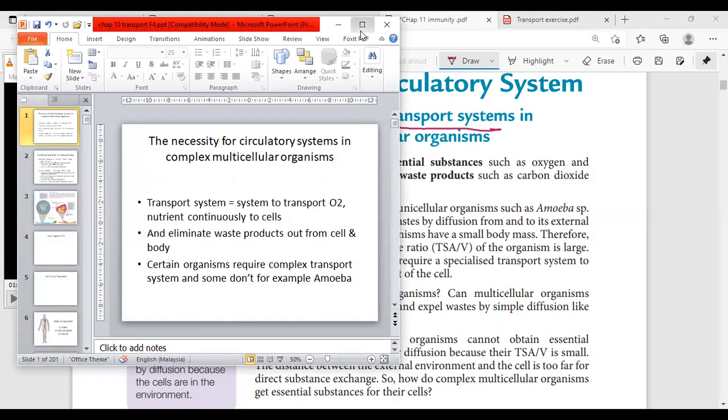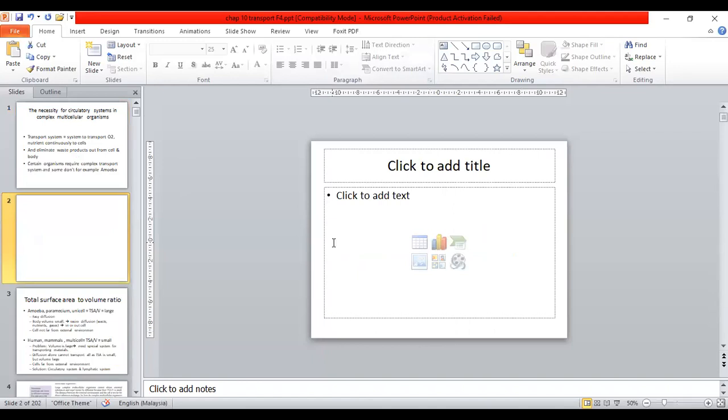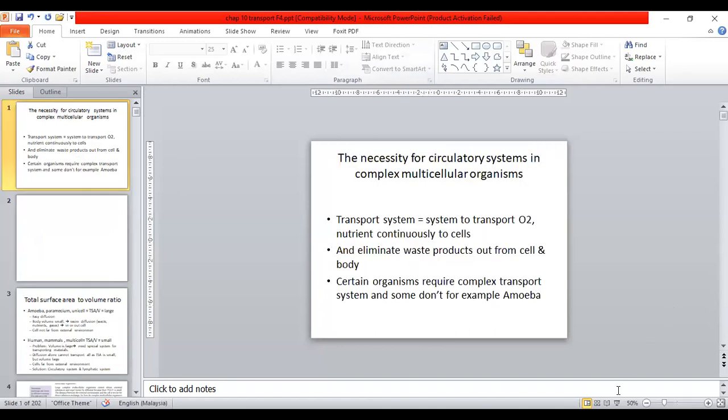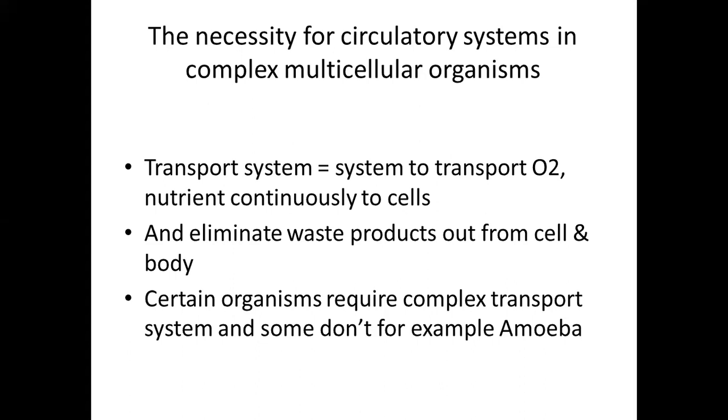Transport system. Okay, tajuk utama kita adalah transport system, sistem pengangkutan, if we translate it in bahasa.